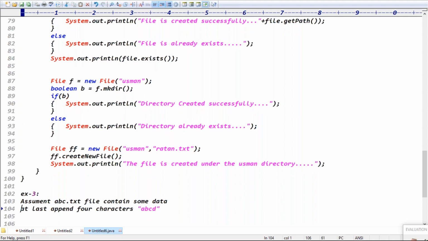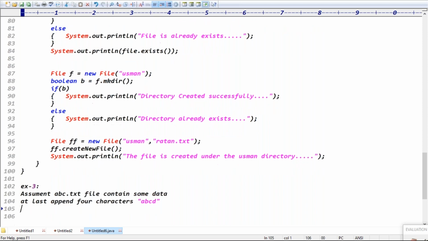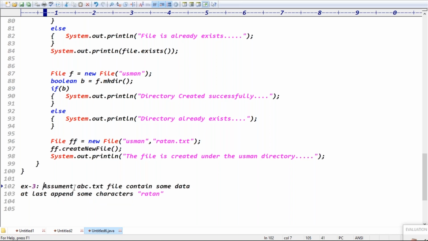Is my statement clear now? Assume the ABCD file contains some data. At last, append some more 4 characters, ABCD, some characters you can randomly add. Yes, my statement is clear. Otherwise, you can add Ratan at last. It does not override the data. Assume the file already contains some data. At last append a name, like Ratan. Is it clear now? Yes sir.